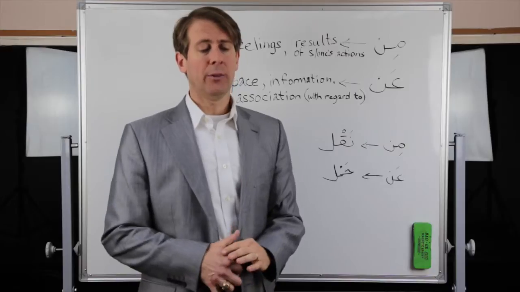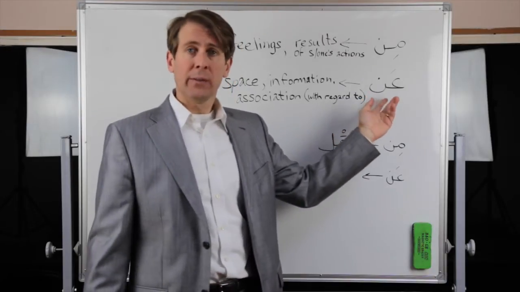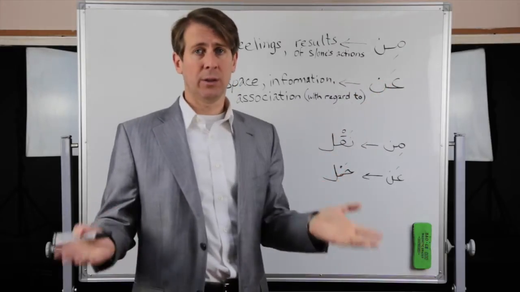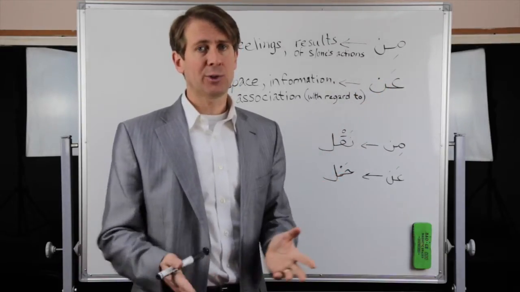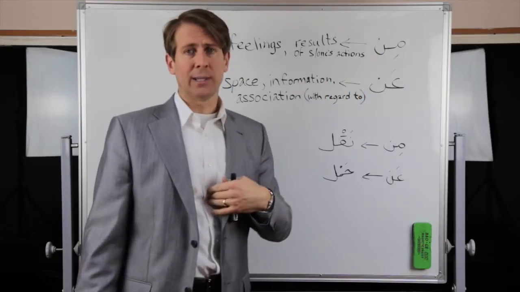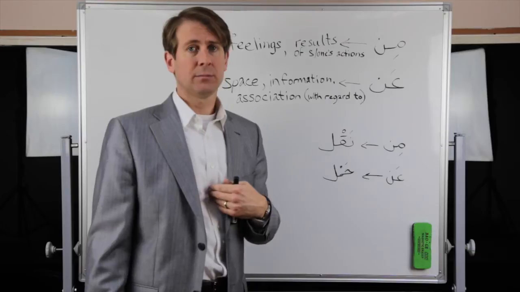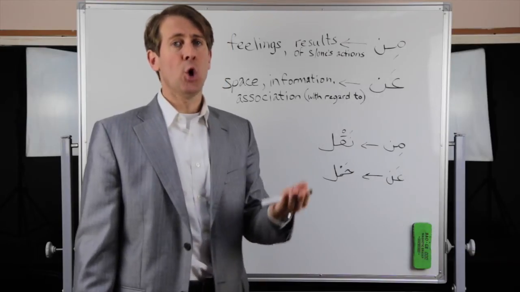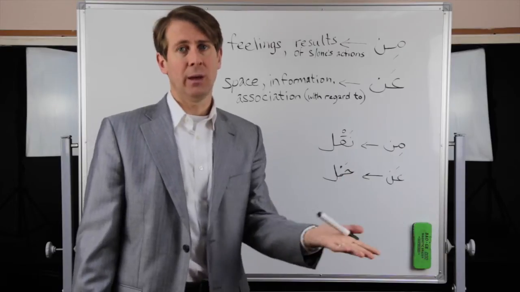However, there's another side to an that we need to know, that min and an share the idea of from. How so? Well, for example, I could say, أنا بختلف عنه, I differ from him.